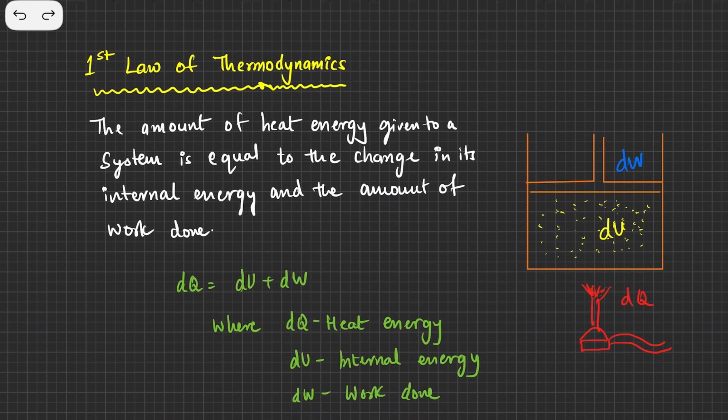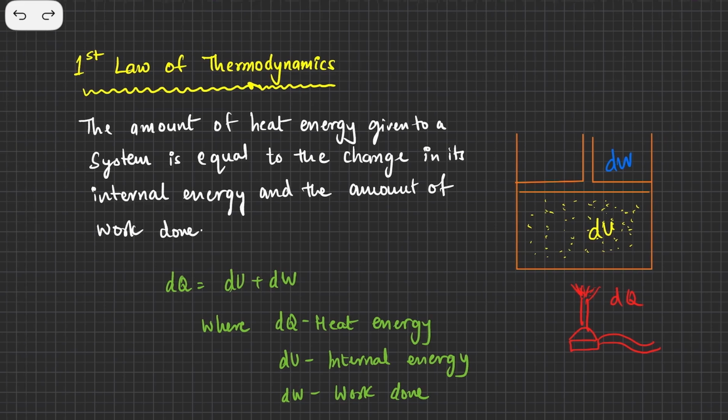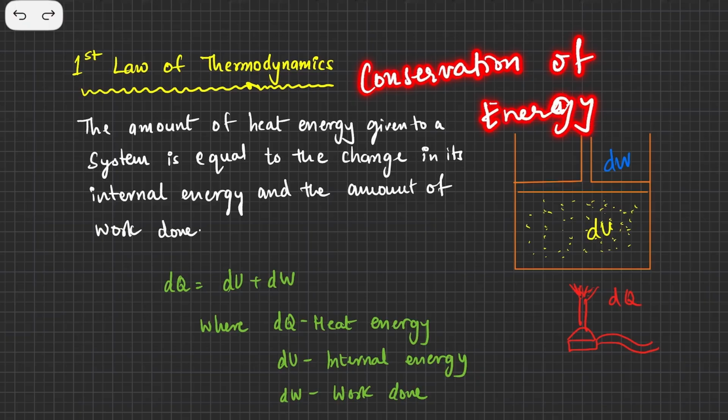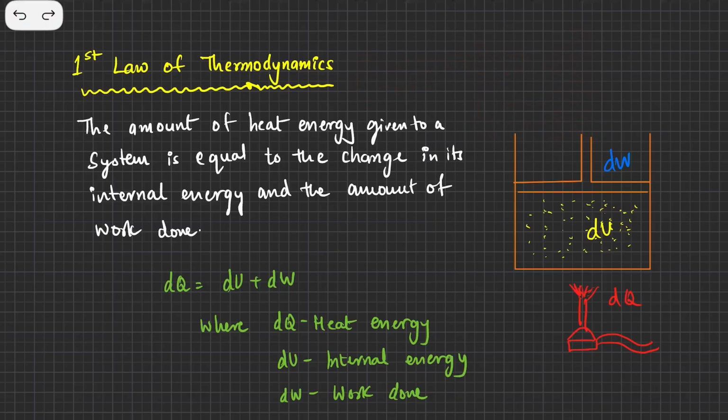Okay, so now here we are with the first law of thermodynamics. In many books you will find that it is also called the conservation of energy. The basic law of conservation of energy is basically called the first law of thermodynamics. If you remember the conservation of energy, which you might have learned in very early grades of your educational career, it is that energy cannot be created, cannot be destroyed, and it can be converted from one form to another, and the total energy in the universe is constant. So this is what the law of conservation of energy is.